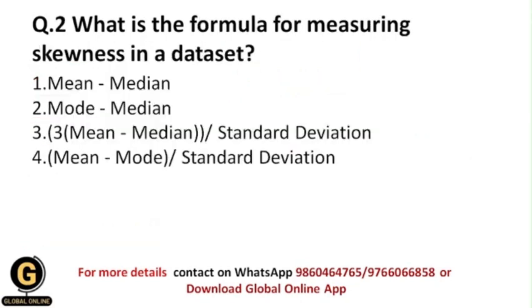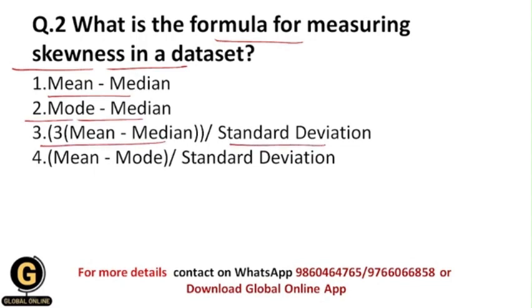Now next is, what is the formula for measuring skewness in a data set? Whenever we want to measure the skewness in a data set, there is a proper formula for that, and we need to identify that formula from these options. Whether it is mean minus median, mode minus median, 3 in bracket mean minus median upon standard deviation, or mean minus mode upon standard deviation.